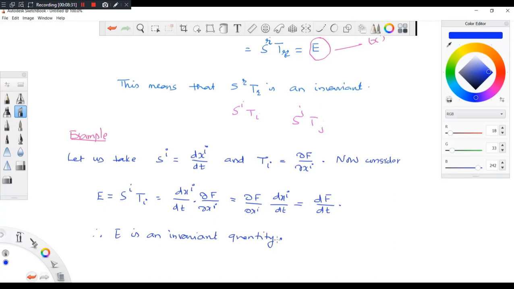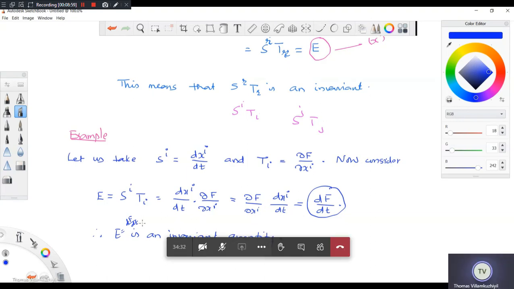Why is it an invariant quantity? This is a contravariant and this is a covariant, and E is equal to df/dt. Can you tell me why df/dt is an invariant quantity? It is not depending on the coordinate system.